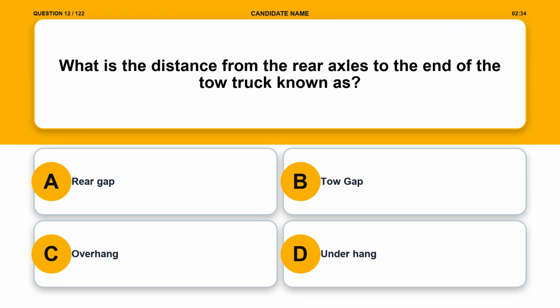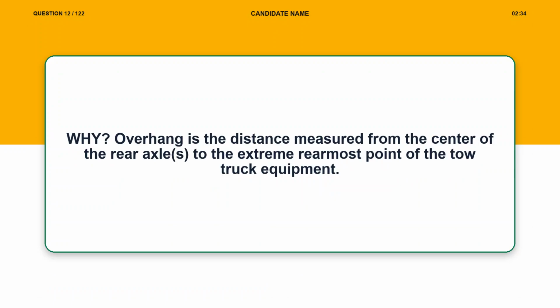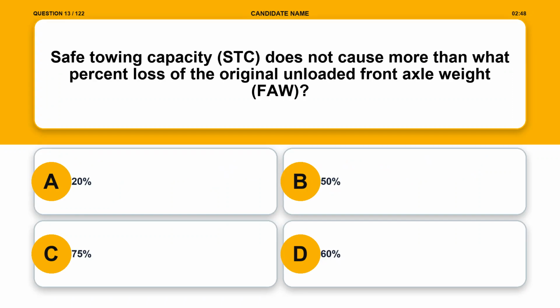Question 12. What is the distance from the rear axles to the end of the tow truck known as? Option A, rear gap. Option B, tow gap. Option C, overhang. Option D, underhang. The correct answer is option C, overhang. Explanation. Overhang is the distance measured from the center of the rear axle, S, to the extreme rearmost point of the tow truck equipment.